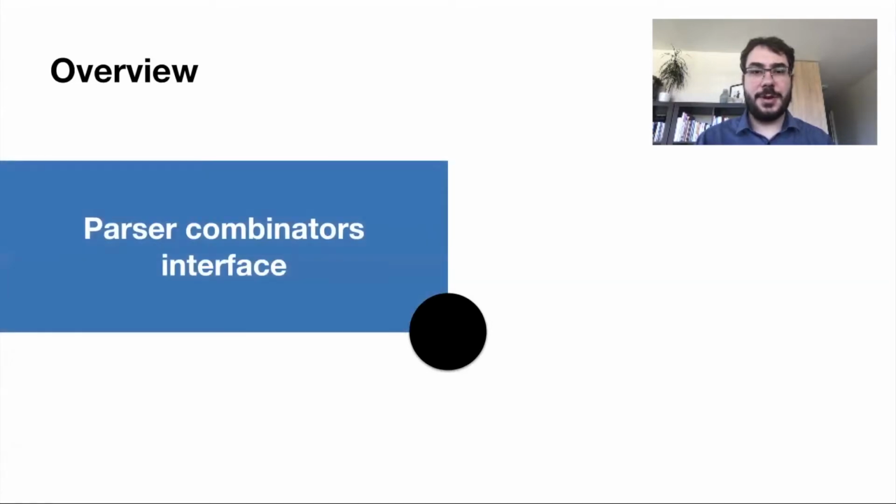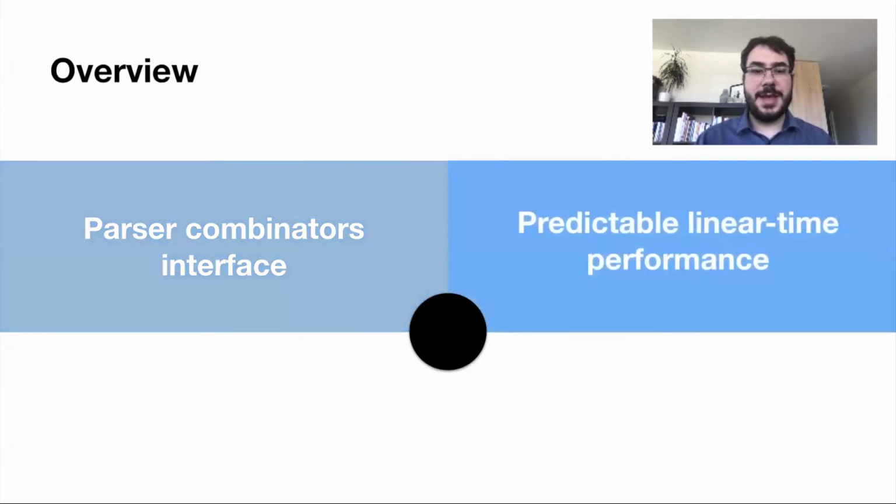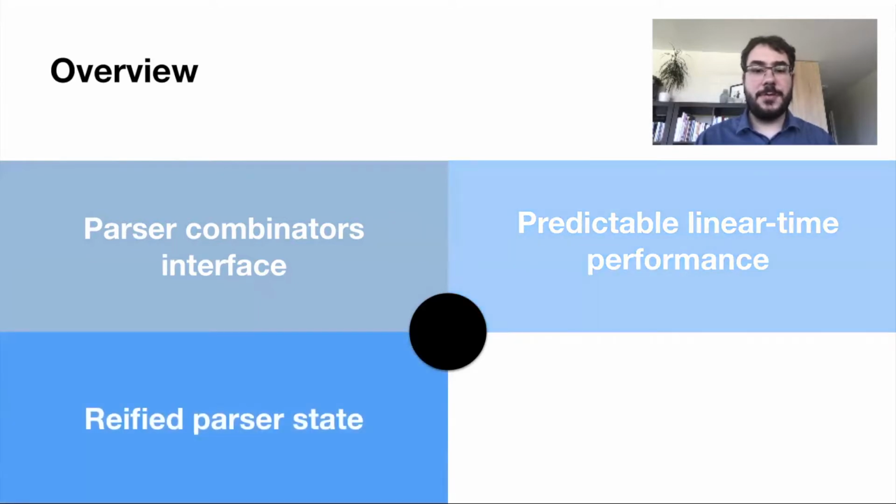First, it naturally supports a parser combinators interface, which makes the approach easy to embed in functional programming languages. Next, it guarantees linear time parsing thanks to the restriction to LL1 languages. Parsers can be statically checked to ensure that they belong to this LL1 class. Thanks to our use of parsing with derivatives, the state of the parser is represented as a reified expression, which makes it easier to support features such as resumption, prediction of next tokens, error recovery, and so on.